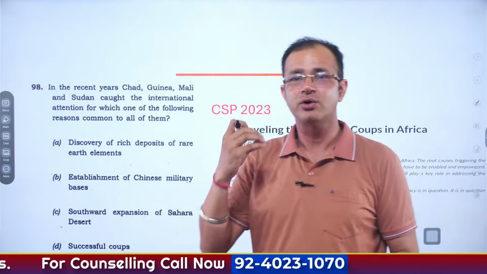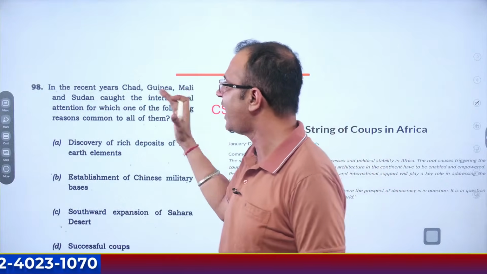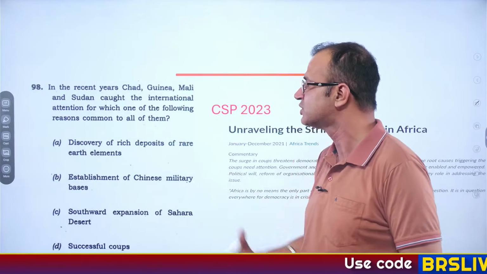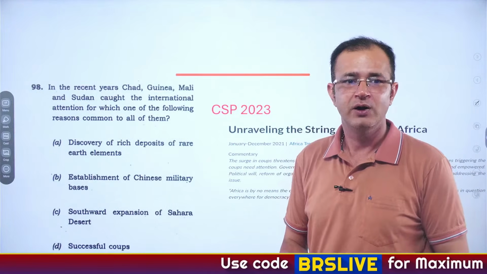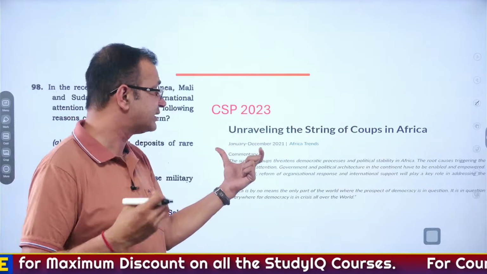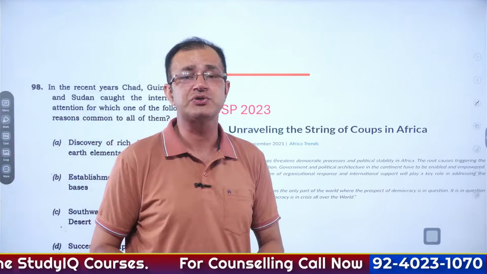Another question that was asked was: in recent years, Chad, Guinea, Mali and Sudan caught international attention for which one of the following reasons common to all of them. This question was there in 2023, and in December 2021 there was a commentary on the string of coups in Africa.